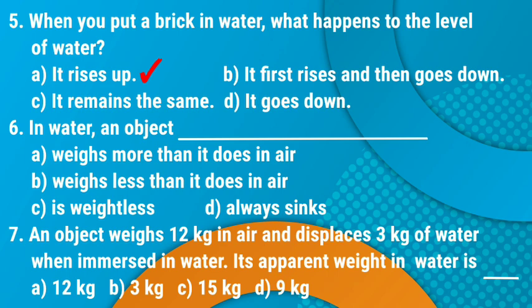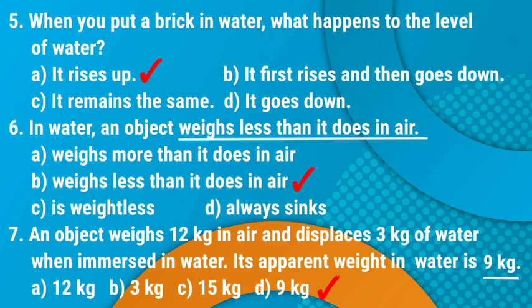In water, an object weighs less than it does in air. 7. An object weighs 12 kg in air and displaces 3 kg of water when immersed in water. Its apparent weight in water is A. 12 kg, B. 3 kg, C. 15 kg, D. 9 kg. Answer is D. 9 kg.